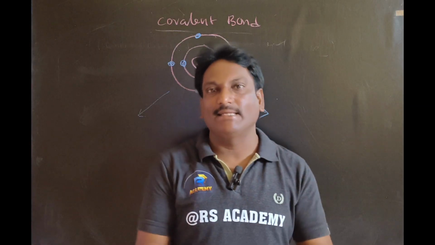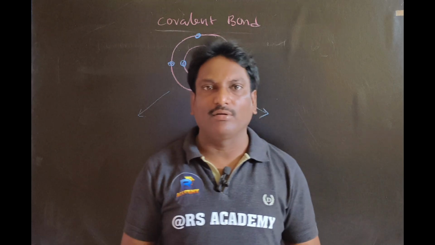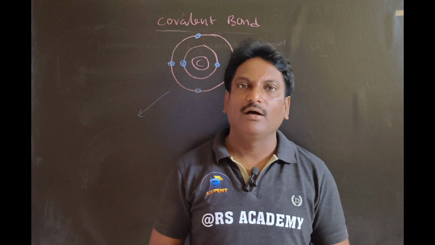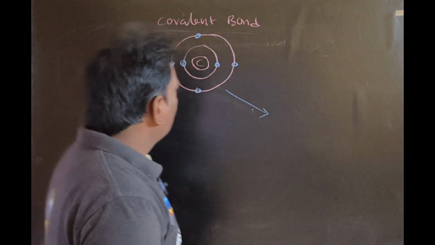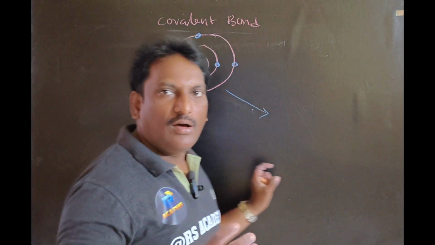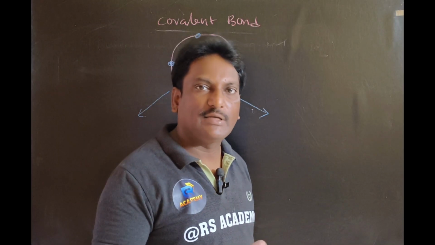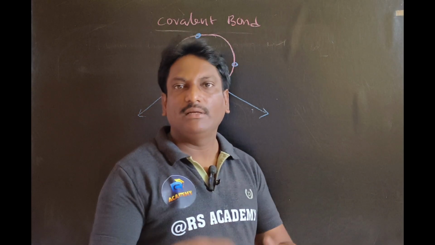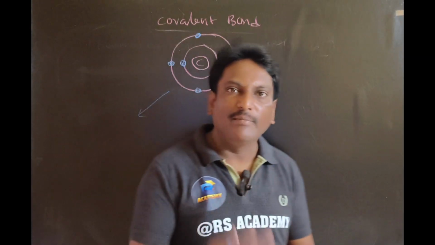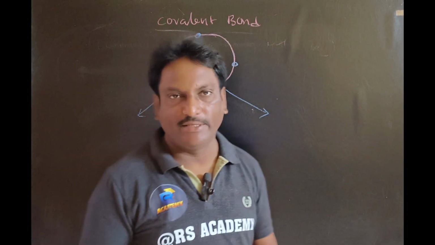To stabilize itself, it should lose electrons, gain electrons, or share electrons with neighboring elements. Some elements attain stability by the loss of electrons, some by the gain of electrons, and some have a tendency to share electrons with neighbors.